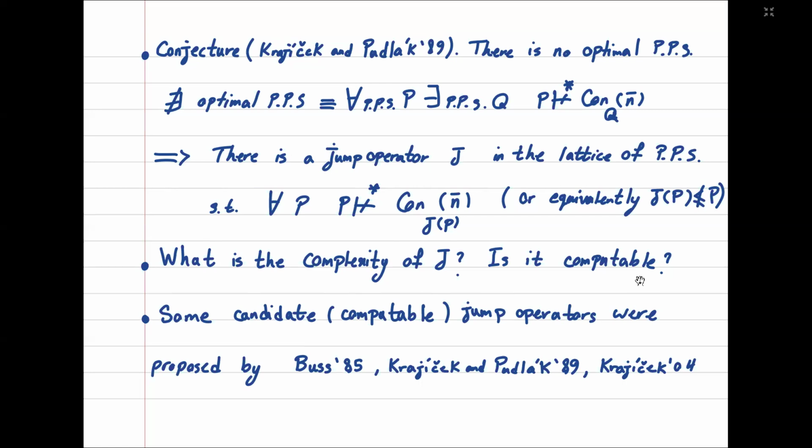So the natural question here is, what is the complexity of J? Unfortunately, this conjecture doesn't say anything about the complexity of J. So for example, is J computable? Because if it's computable, then we can use it to produce hard formulas for any kind of proof system, let's say for extended Frege. Some candidate computable jump operators were proposed by Buss, Krajicek and Pudlak, and Krajicek.